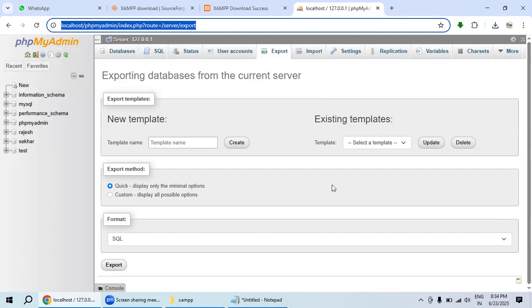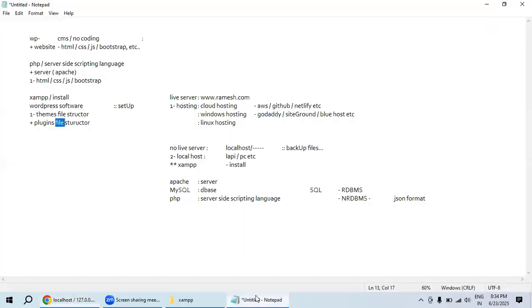Initially, we set up the XAMPP server. Did you understand? We have set up XAMPP.